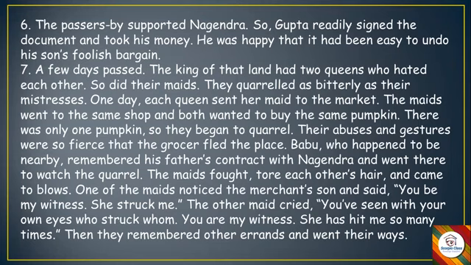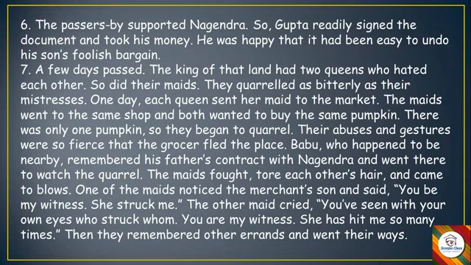Now, one day each queen sent her maid to the market. The maids went to the same shop and both wanted to buy the same pumpkin. There was only one pumpkin, so they began to quarrel. Their abuses and gestures were so fierce that the grocer fled the place. Okay, so as we saw, the servants of the queens were fighting for each and every matter.